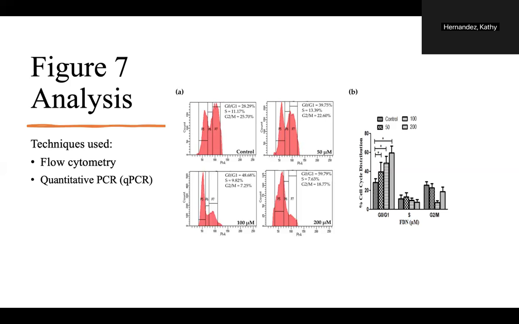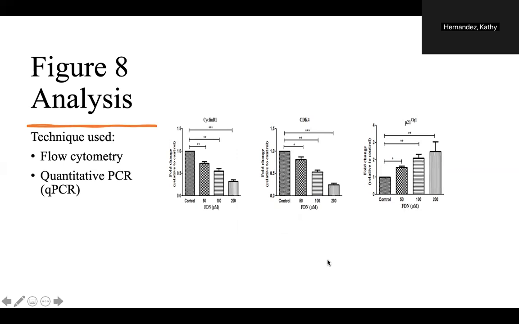So the accumulation of cells in the G0, G1 phase suggests that FDN inhibits cell proliferation, which is a key mechanism in the induction of growth inhibition and apoptosis. And then the B on figure 7 is just a bar graph with the quantitative data of the left side.